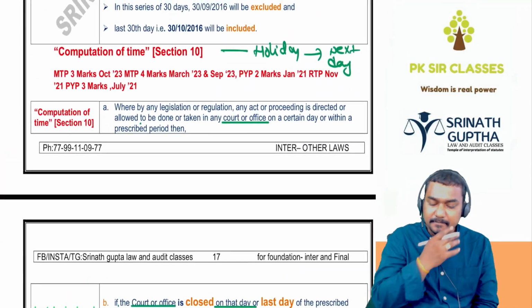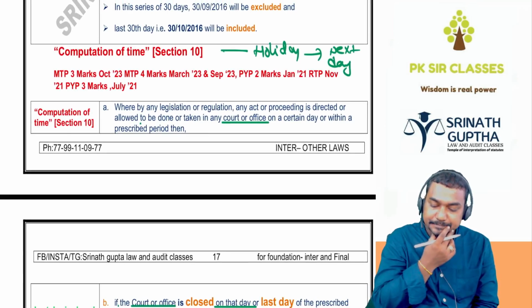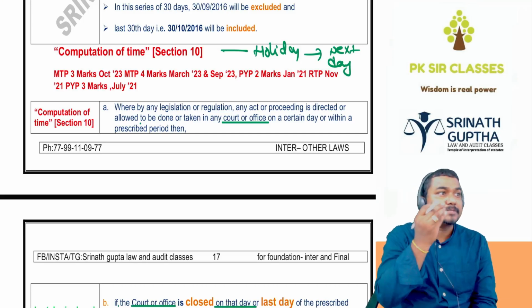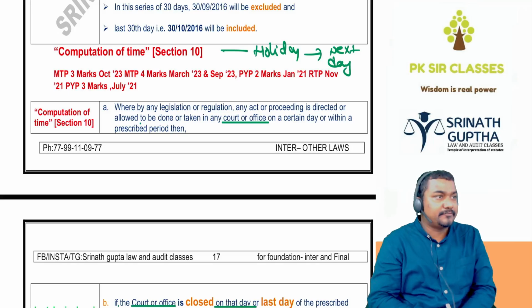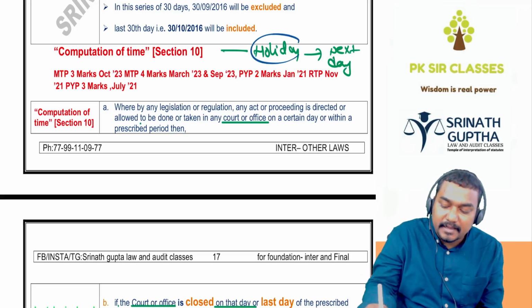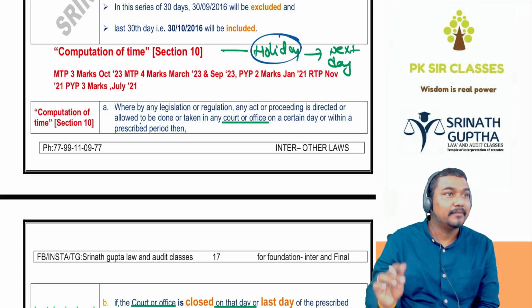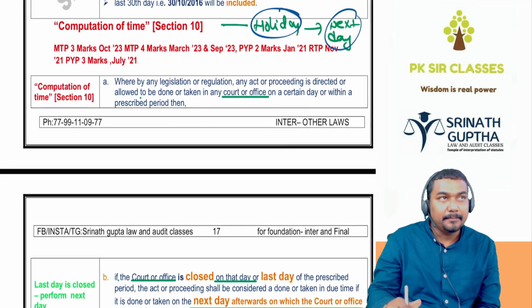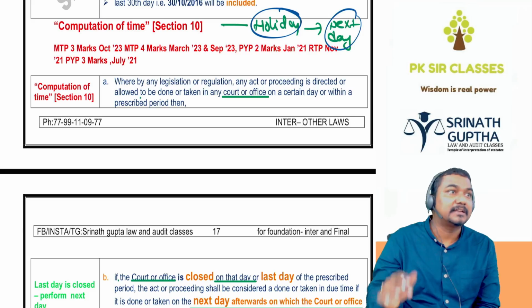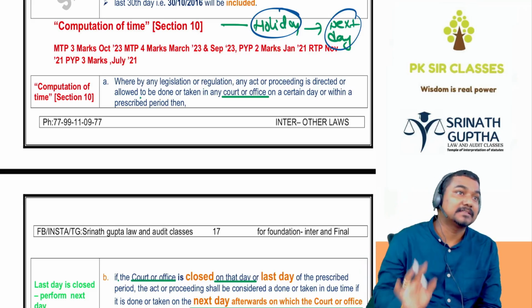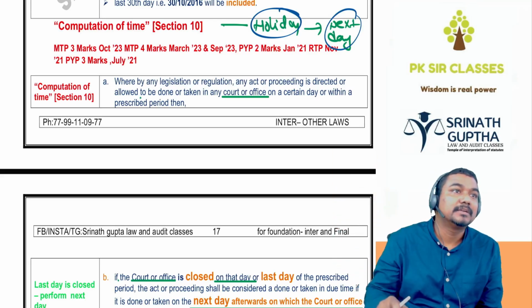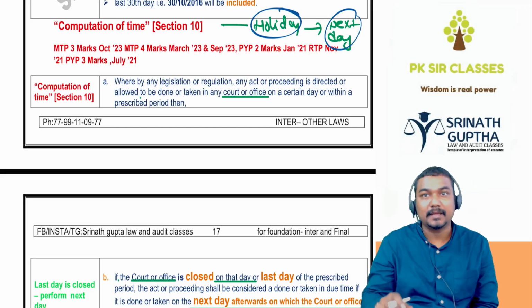Next, section 10, computation of time. If an act says something is to be done on a specific day, and that last day is a holiday, it will be sufficient compliance if you do it on the next day. For example, beta, a company has to file the return with ROC within 30 days of the resolution. If the 30th day is a holiday, then you can file the return on the next day also. Then it is still deemed to be complied. Clear?